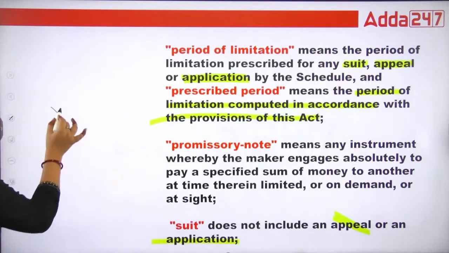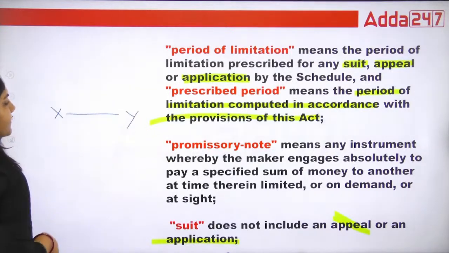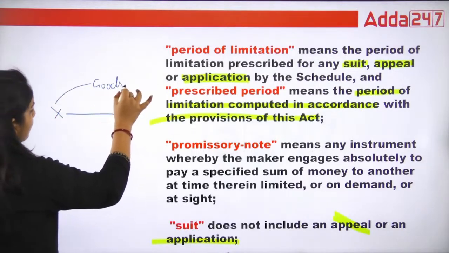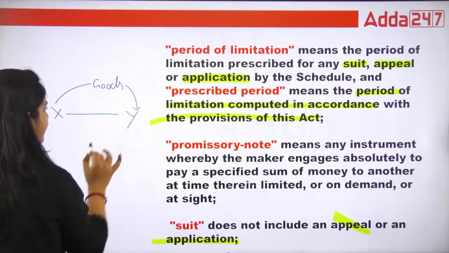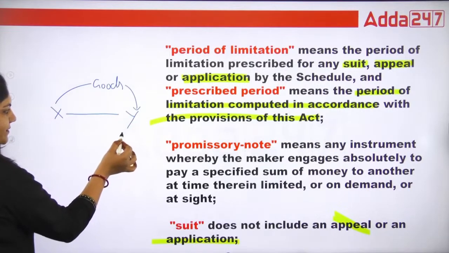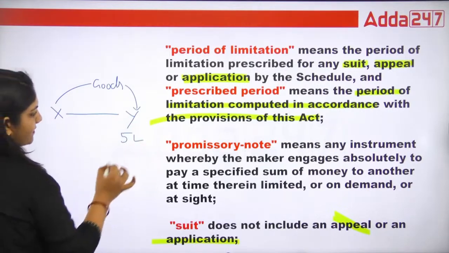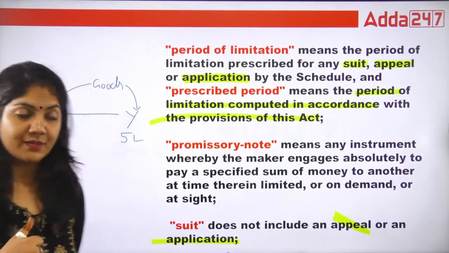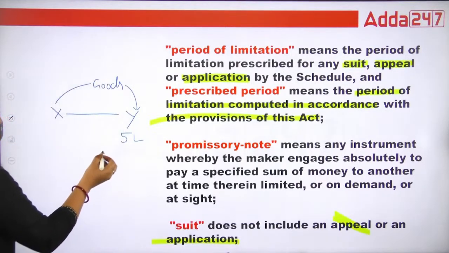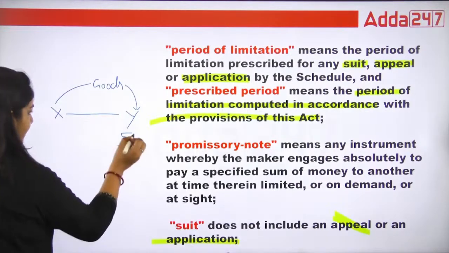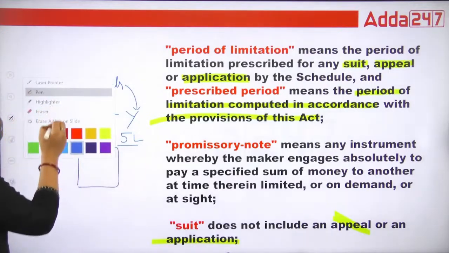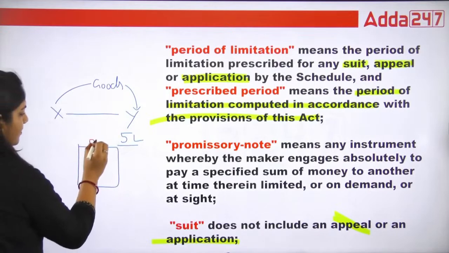Promissory note means X and Y are there. X has given goods to Y, right? And Y, suppose, has to give 5 lakh rupees, but right now Y doesn't have 5 lakh rupees. So what will happen then? For this 5 lakh, Y will make a document. That document is a promissory note.